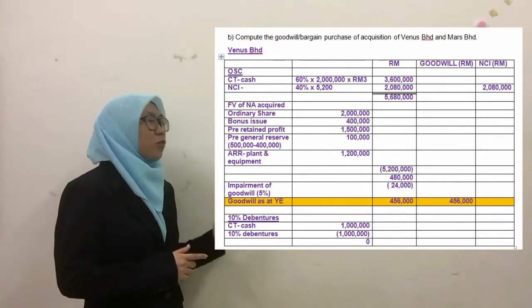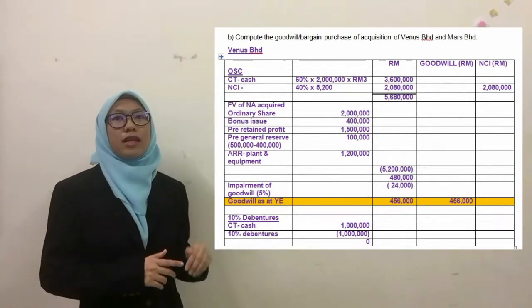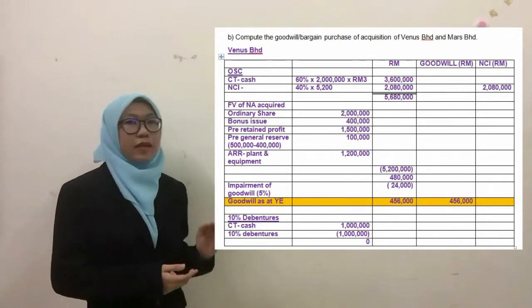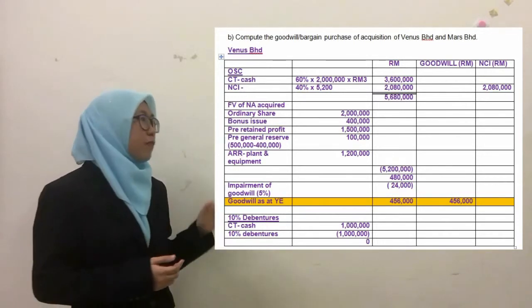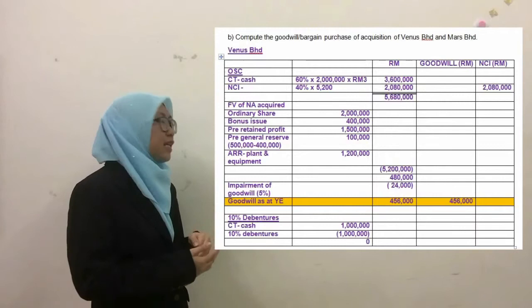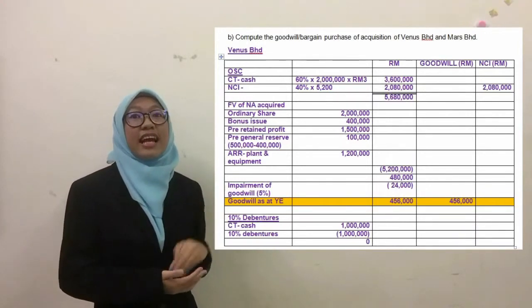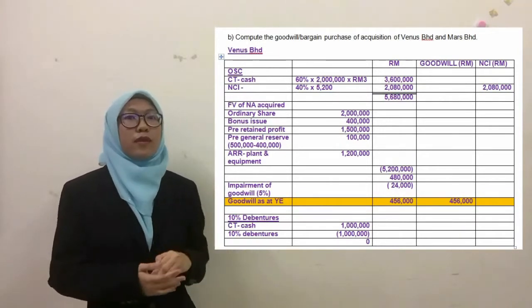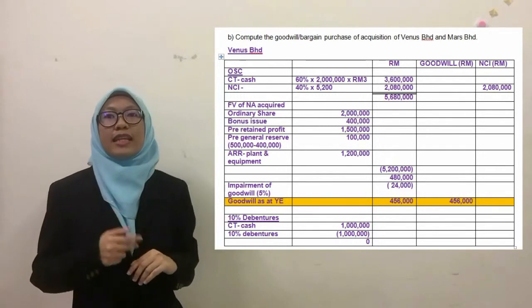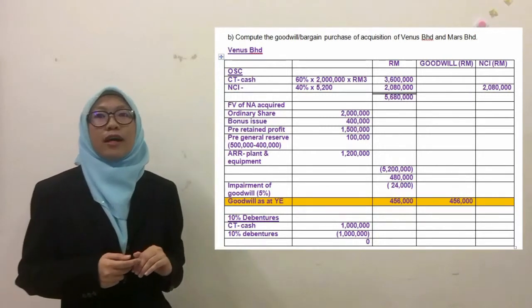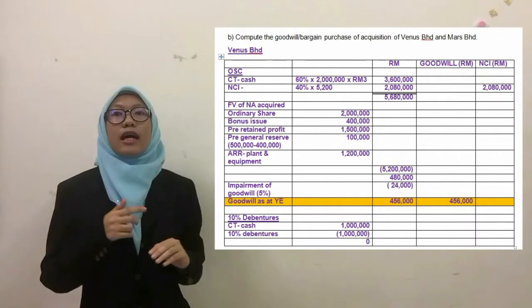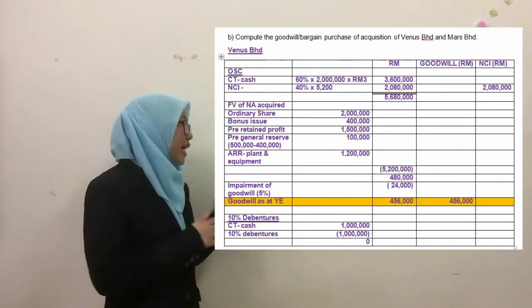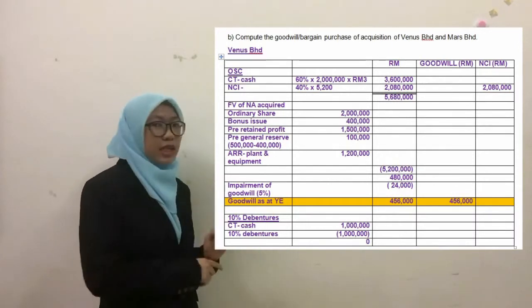So the NCI will be added to the total consideration transferred, and from the total consideration transferred and NCI we minus the total fair value of net assets. From that we get 480,000.